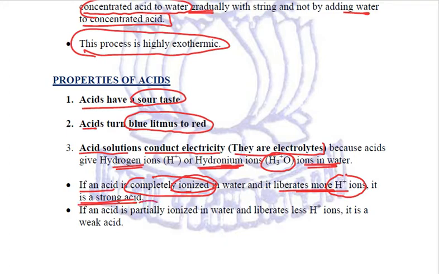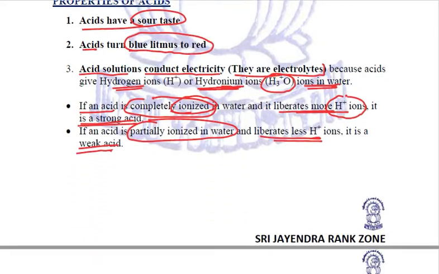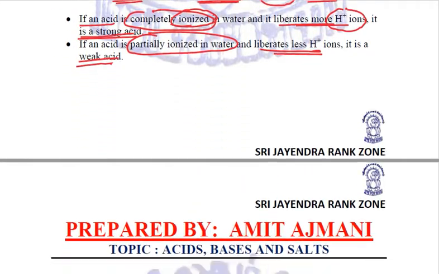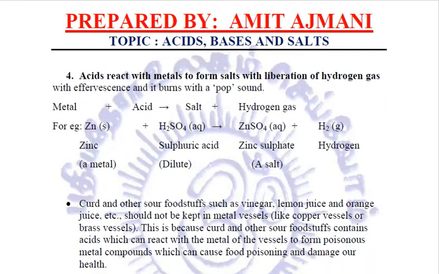But if it is partially ionized in water, if it liberates less hydrogen ions, it is considered to be a weak acid. But this liberation of hydrogen ions is a characteristic property of all acids. Clear?